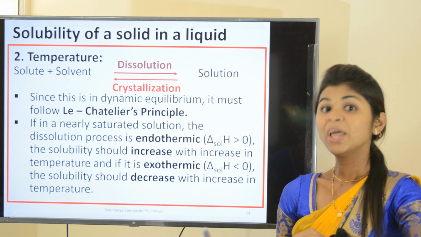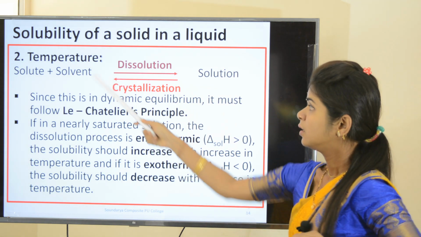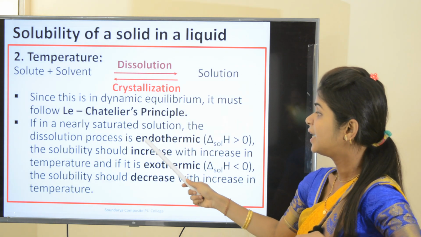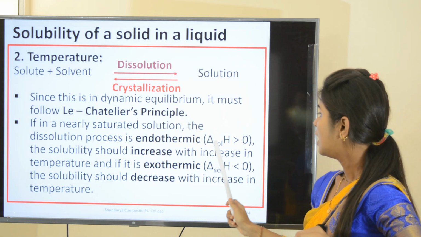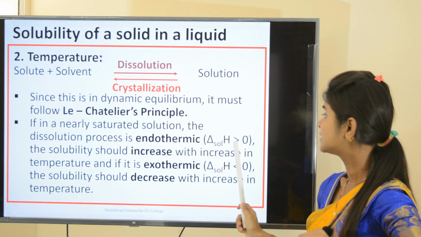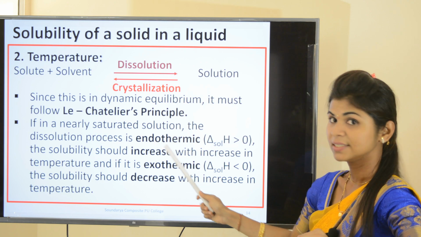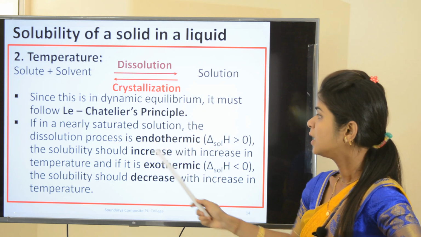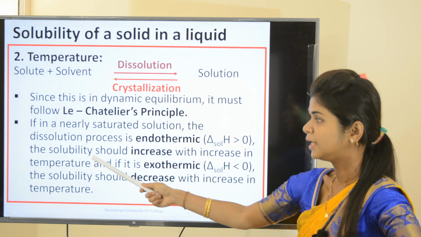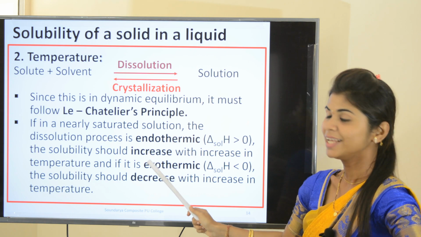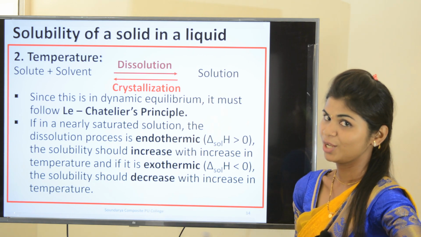Endothermic means heat is absorbed. Solute plus solvent plus heat gives solution. Then it is an endothermic reaction. The change in enthalpy of the solution, ΔH, is greater than 0, because for an endothermic reaction the values are positive. If it is endothermic, then what happens to the solubility?